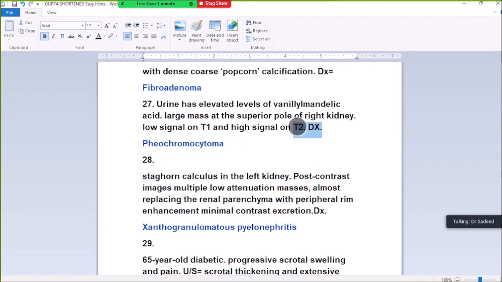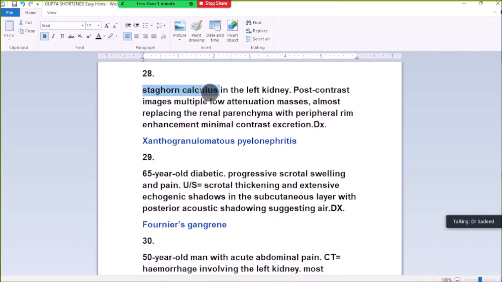Low T1, high T2, and elevated VMA is pheochromocytoma. 28. Staghorn calculus in the left kidney, post-contrast image shows multiple low attenuation areas almost replacing the renal parenchyma with a peripheral rim and minimal contrast excretion, diagnosis xanthogranulomatous pyelonephritis.